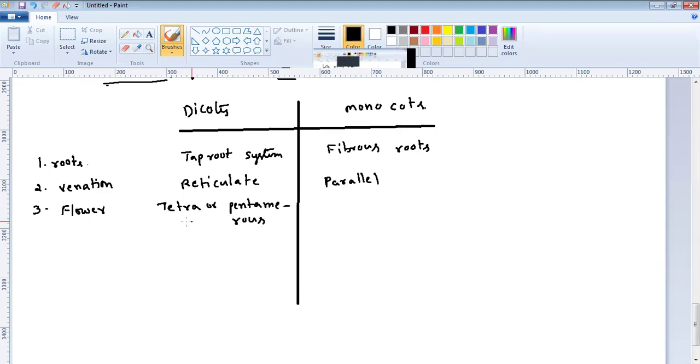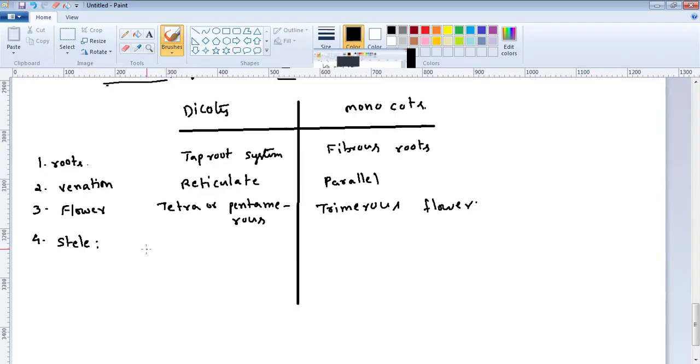So what does it mean? Tetramerous flower means floral parts are 4 or multiples of 4. It means 4 sepals, 4 petals or multiples of 4. Similarly, pentamerous means 5 parts. But in monocots, the flower is trimerous. Then stele. Stele means the arrangement of vascular bundles in the root or stem.